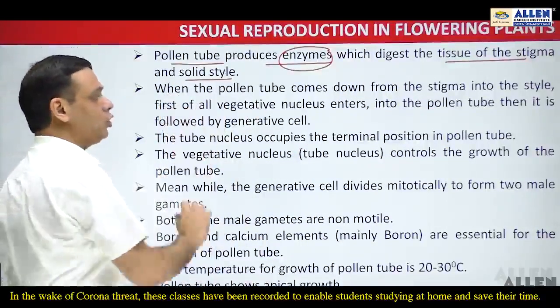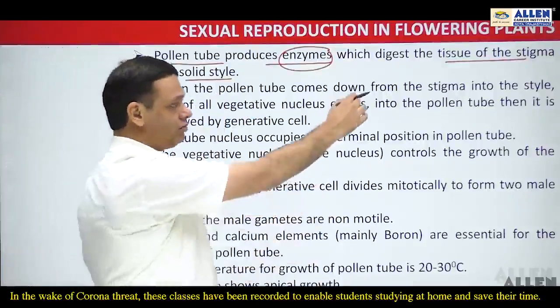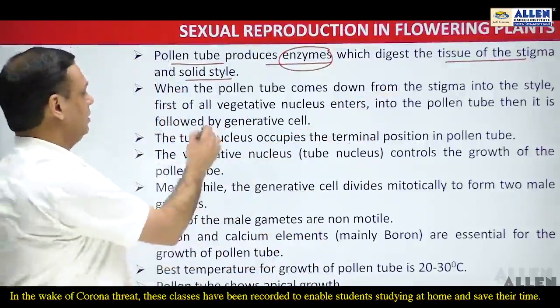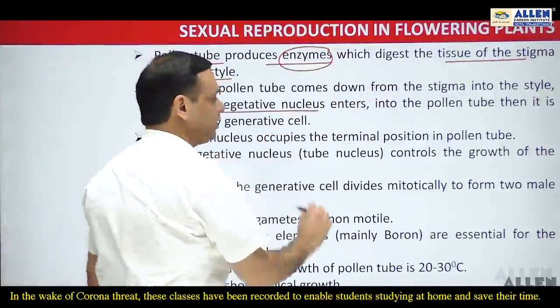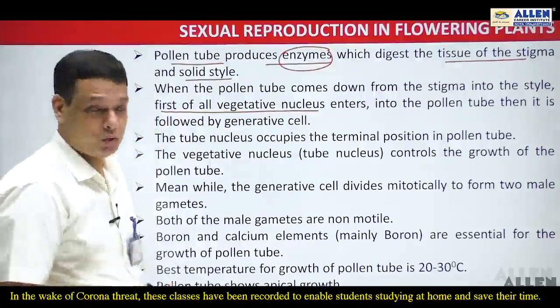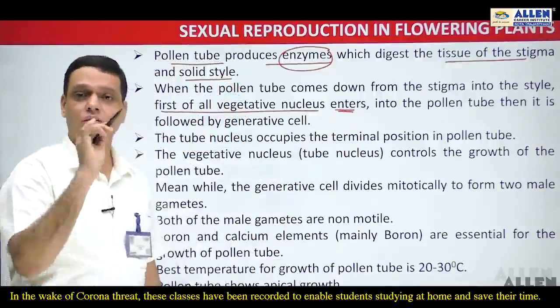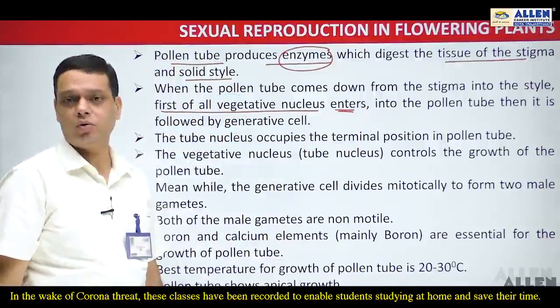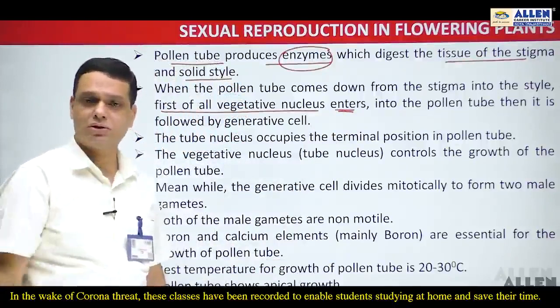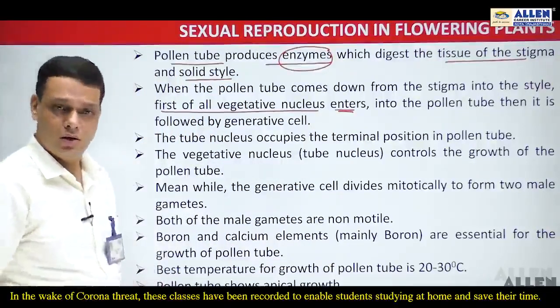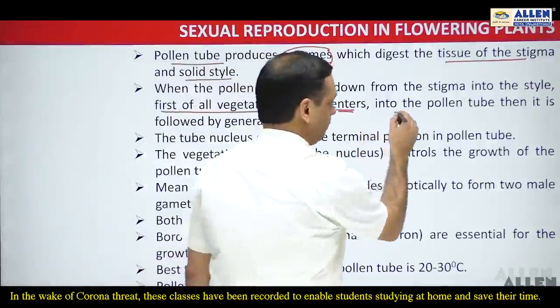Now when the pollen tube comes down from the stigma into the style, first of all the vegetative nucleus, or you can say the tube nucleus, enters. So which nucleus enters the pollen tube when it enters the style? That is the tube nucleus, or the vegetative nucleus.